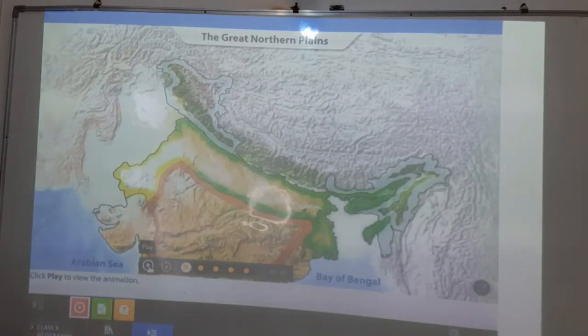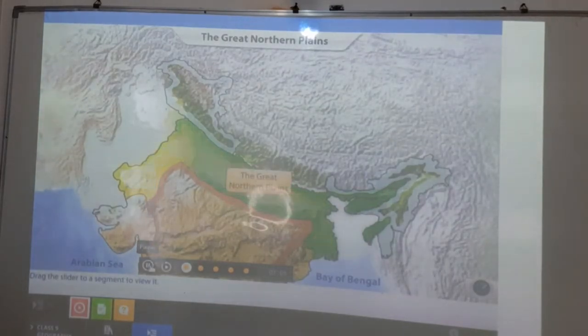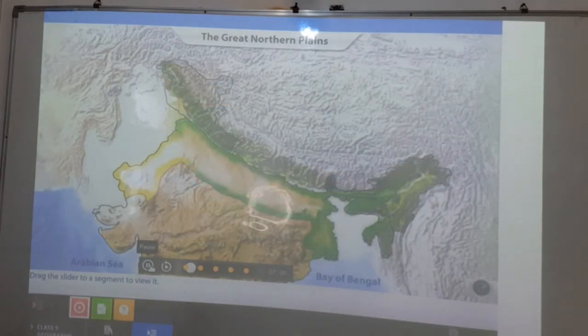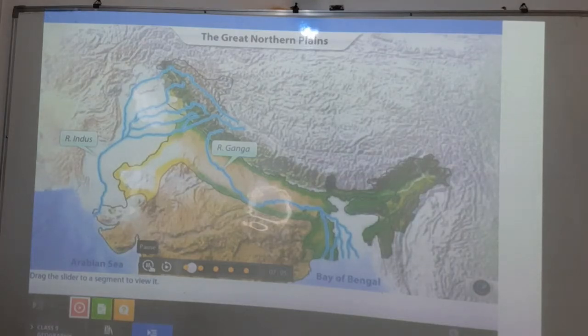Let's see this. The great northern plains of India are located between the Himalayas in the north and the Deccan Plateau of peninsular India in the south. The great northern plains of India, also known as the Indo-Gangetic Plains, are formed by the sediments brought down by three important rivers, the Indus, the Ganga and the Brahmaputra.